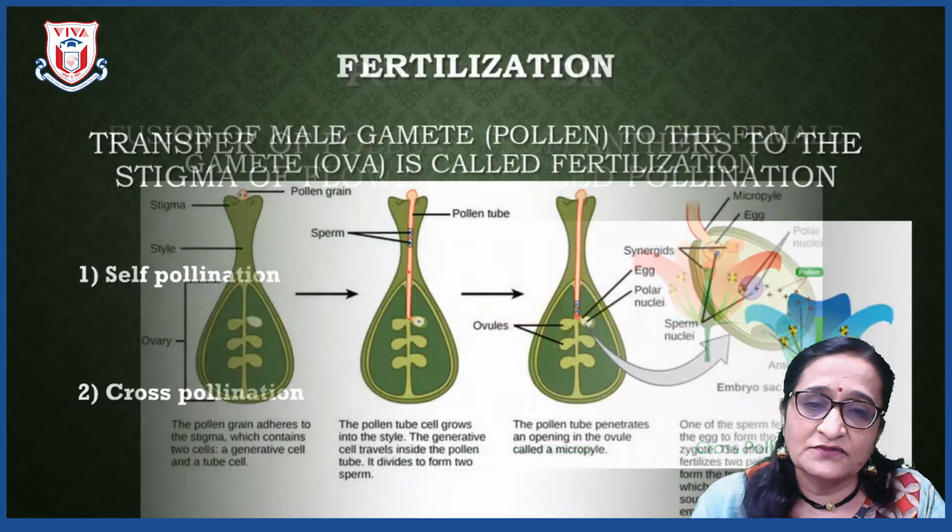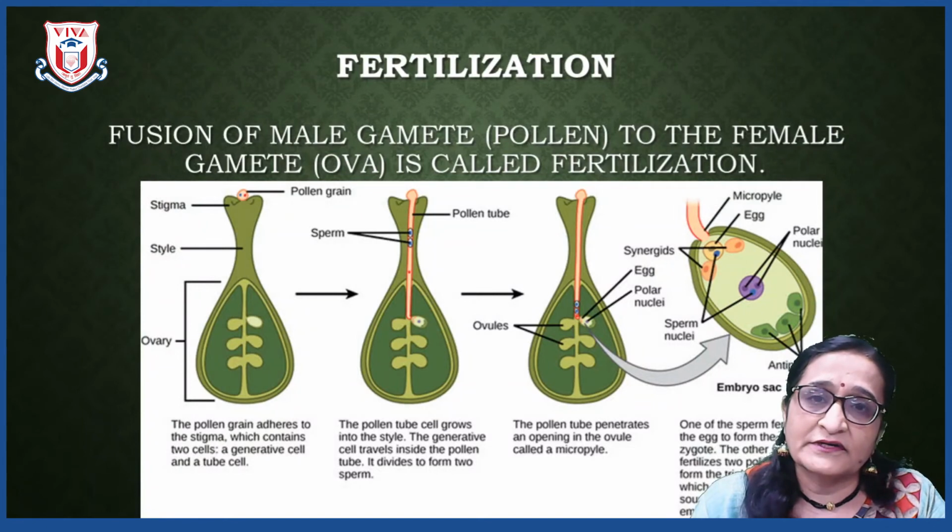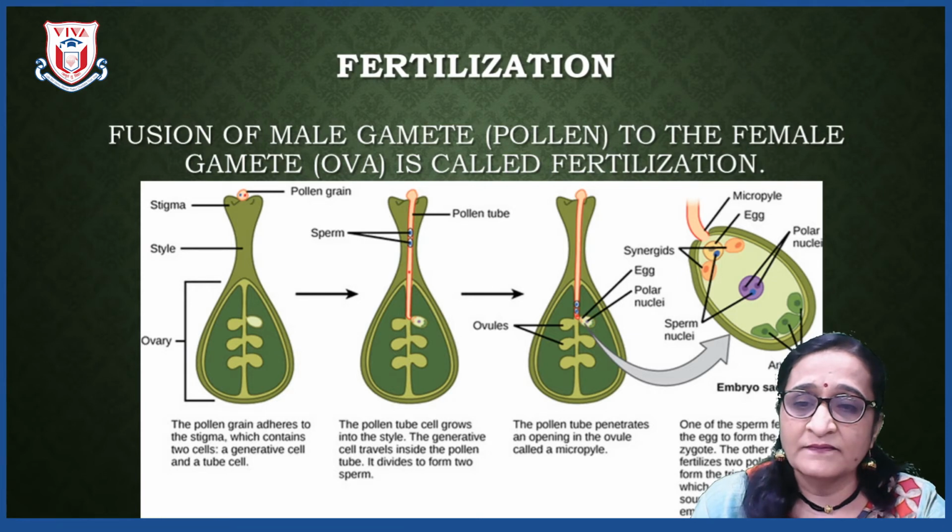Next to pollination, we are going to study fertilization. Now, once the transfer of pollen has occurred on the stigma, what happens next? The pollen which is transferred on the stigma, since the stigma is a sticky part, sticks on the stigma and starts germinating.